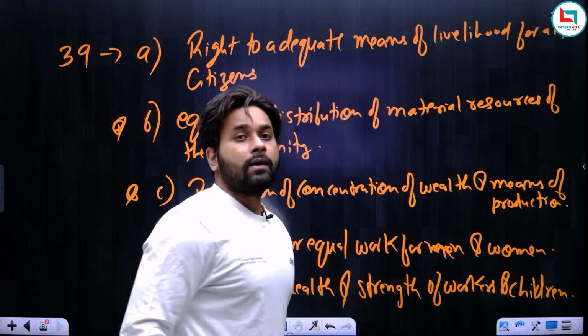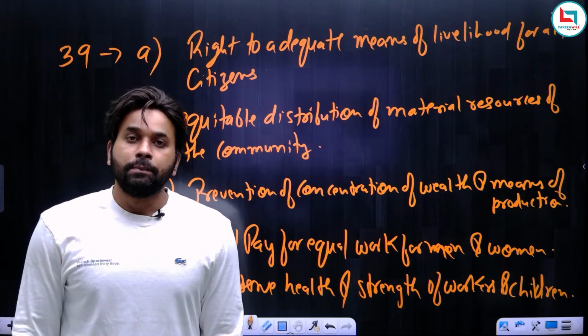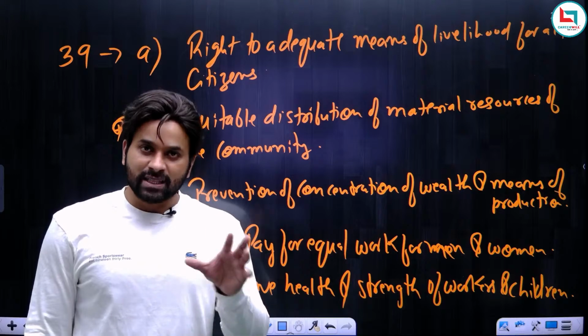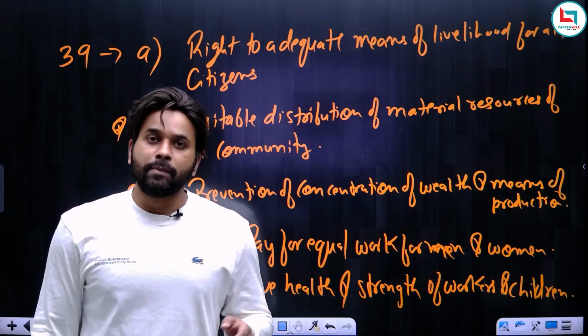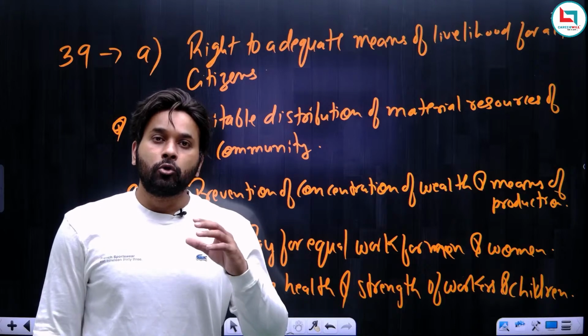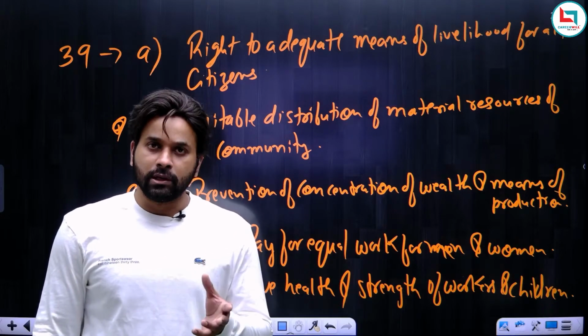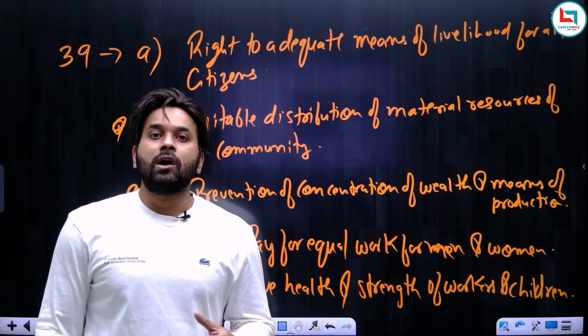See, during the time of Karl Marx, what used to happen? The purpose of capitalism is to ensure maximum profit, and in order to ensure maximum profit, sometimes the workers used to work for 20 to 22 hours. They used to get only 3 or 4 hours of sleep, or sometimes even less than 2 hours of sleep.